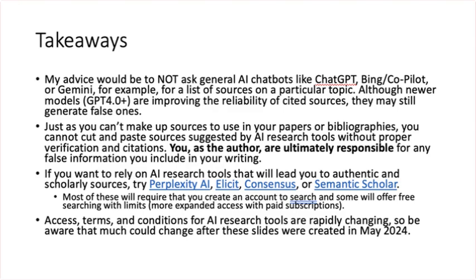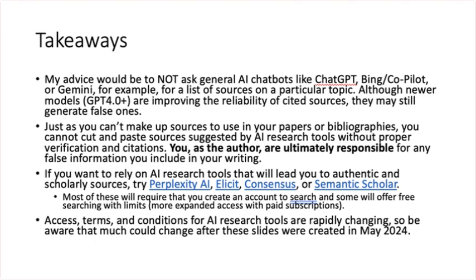ChatGPT does not have the ability to match relevant sources to any given topic. It may do fine with some topics or sources, but it might also fabricate sources that don't exist. So my advice would be to not ask ChatGPT, Bing, Copilot, or Gemini, for example, for a list of sources on a particular topic. Although newer models, GPT 4.0 up, are improving the reliability of cited sources, they may still generate false ones. So just as you can't make up sources to use in your papers or bibliographies, you cannot cut and paste sources suggested by AI research tools without proper verification. You, as the author, are ultimately responsible for any information you include in your writing.